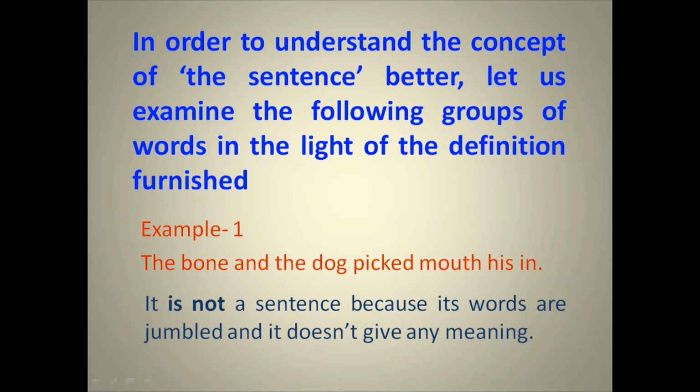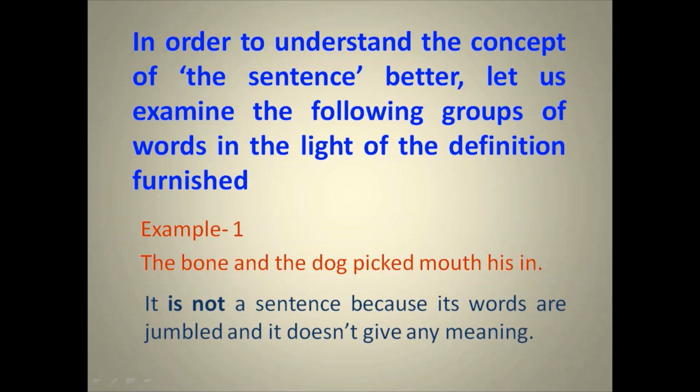Why? It starts with a capital letter and ends with a punctuation. After that, why is it not a sentence? Because its words are jumbled and it doesn't give any meaning.